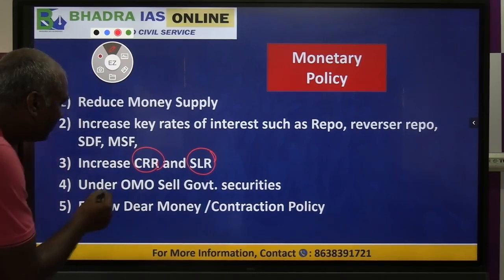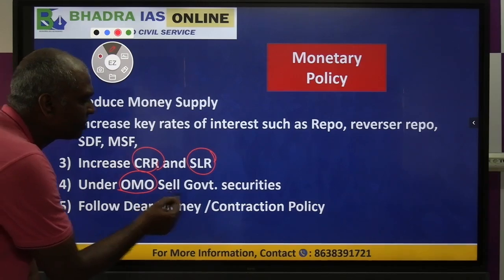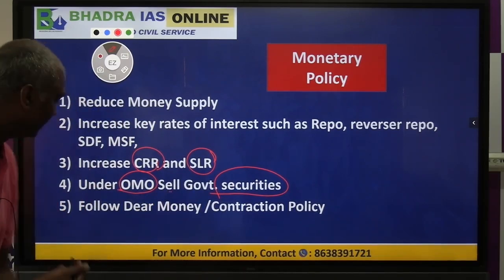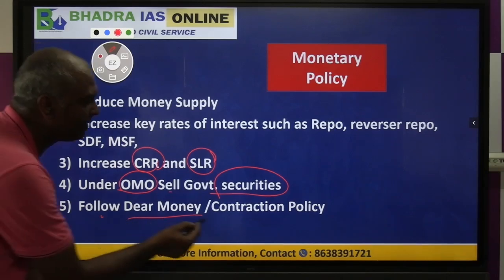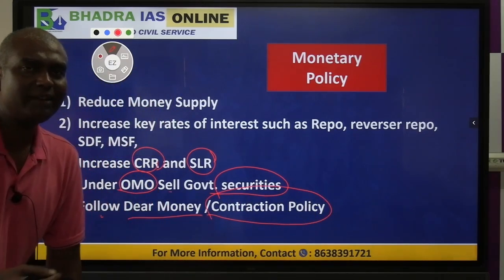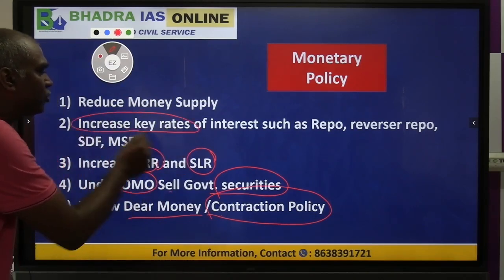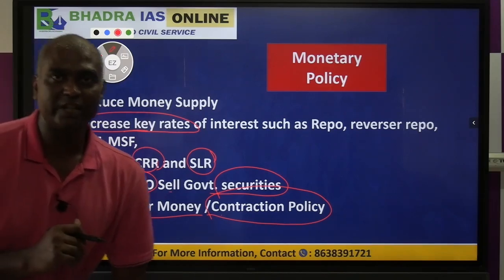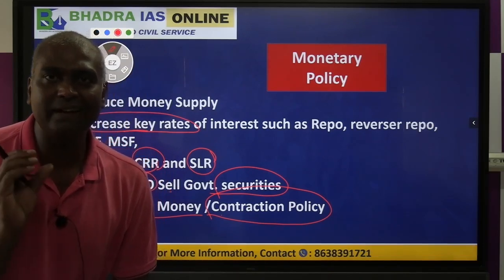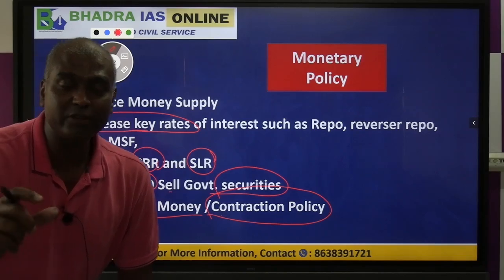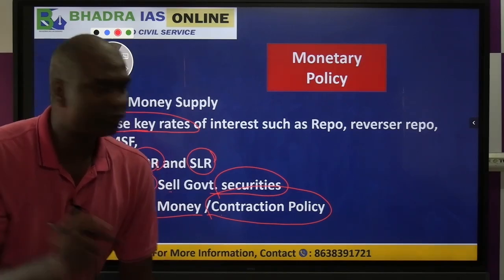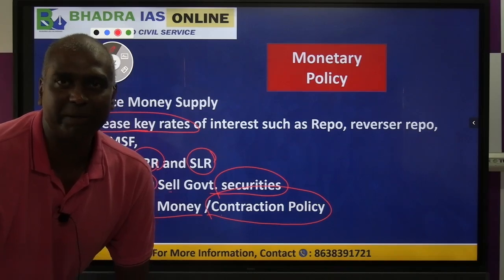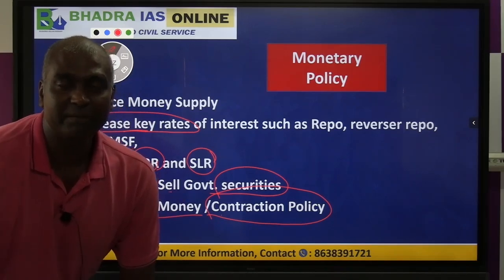Okay? And under open market operation, RBI should sell government security. So that means borrow money. Then follow dear money policy, contraction of money supply policy. It simply means increase the key rates of interest in the economy. Clear now? So to control inflation, we have both fiscal policy and monetary policy, and both should be combined to control inflation. In your prelims exam, you will get this kind of options. You can even check previous year paper. Also you can refer to UPSC paper.